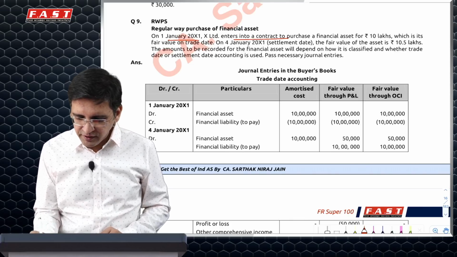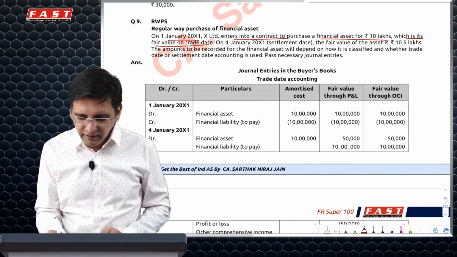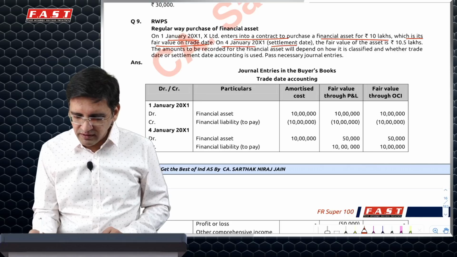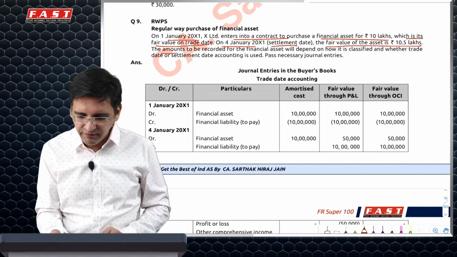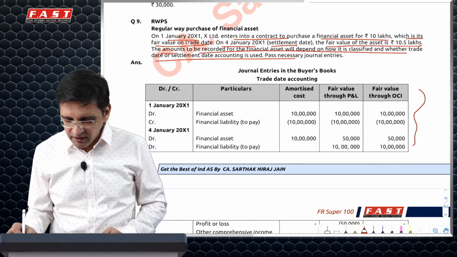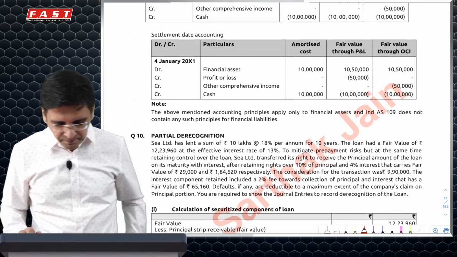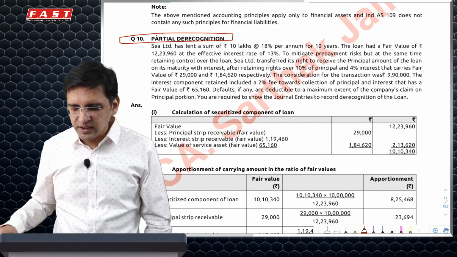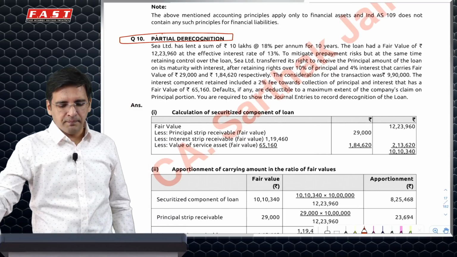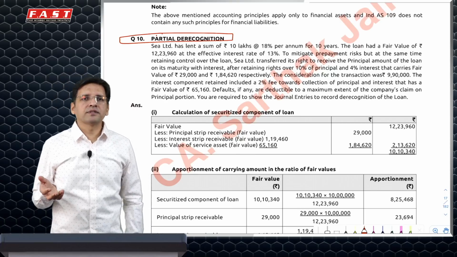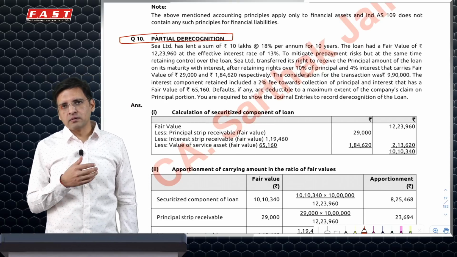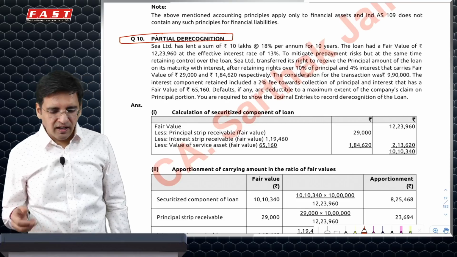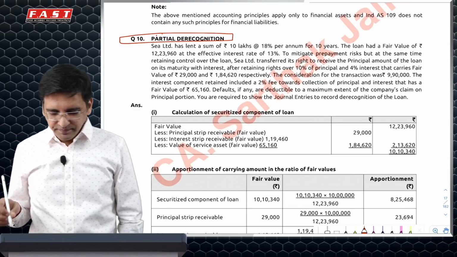On 1st January, you have entered into a contract of 10 lakh. Fair value on that date was the same. 4th January, settlement date, the fair value is 10.5. How will you record? And then they have done these kind of entries. So you can go through this particular question, but remember gain or loss in either case should remain the same. Another question very popularly asked in the old course, and asked in the new course as well, is partial derecognition.